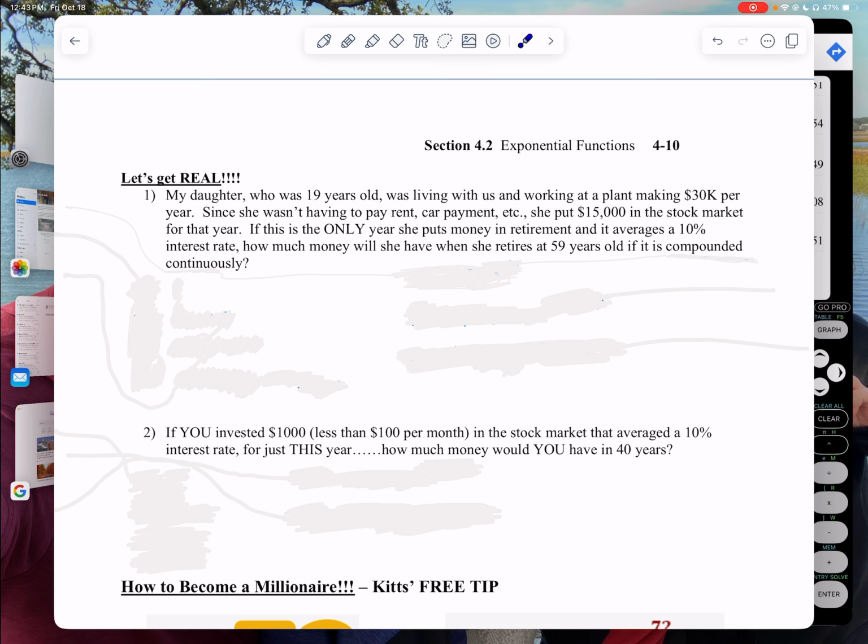So let's figure out how much money she's going to have when she retires at 59, if it's compounded continuously. Notice she started at 49 and so she'll be drawing it out 40 years later. So that's 40 years later. Notice it says compounded continuously. So the minute I see continuously, I do PERT and I write my A's and P's and R's and T's. How much money did we put in? Do you remember? 15,000. So it's 15,000 at 10%, for 40 years. Let's see how much money she's going to have when she's 59.